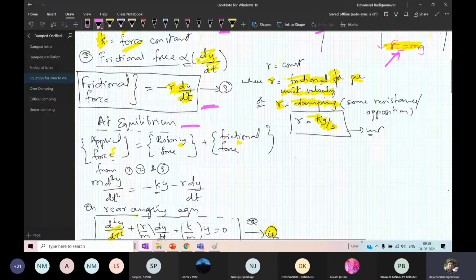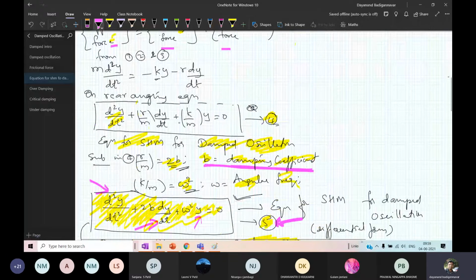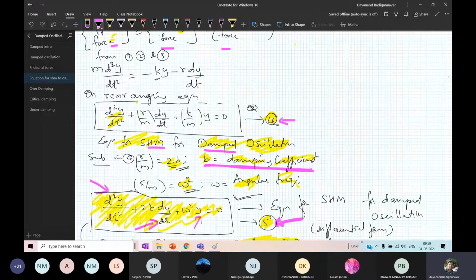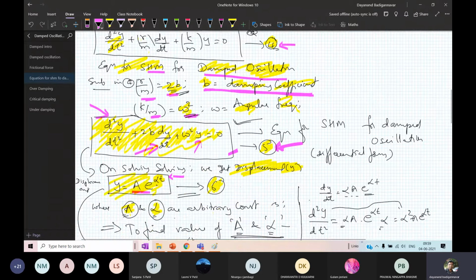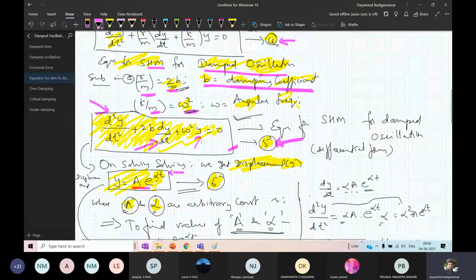This is nothing but the equation for SHM, only rearranged. After that, you substitute r by m equal to 2b and k by m equal to omega square. Equation 5 gives you the equation for SHM for a damped oscillation, which is dying. Damped means after some time it is going to die.